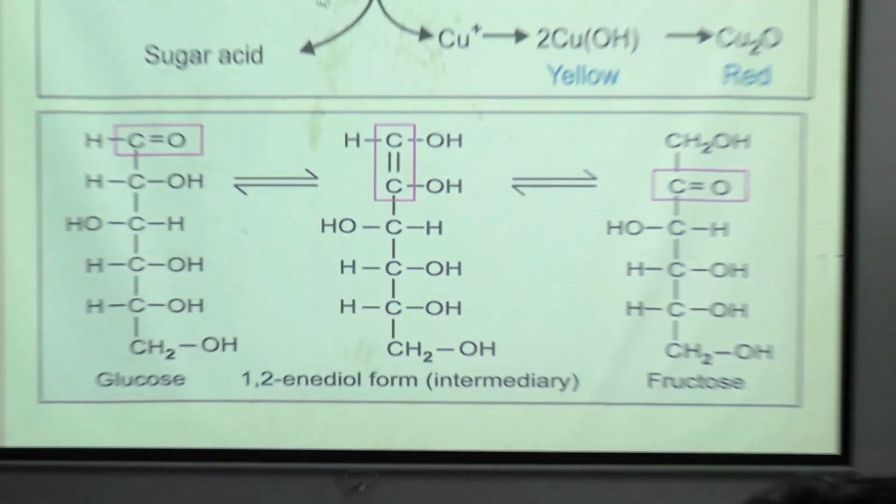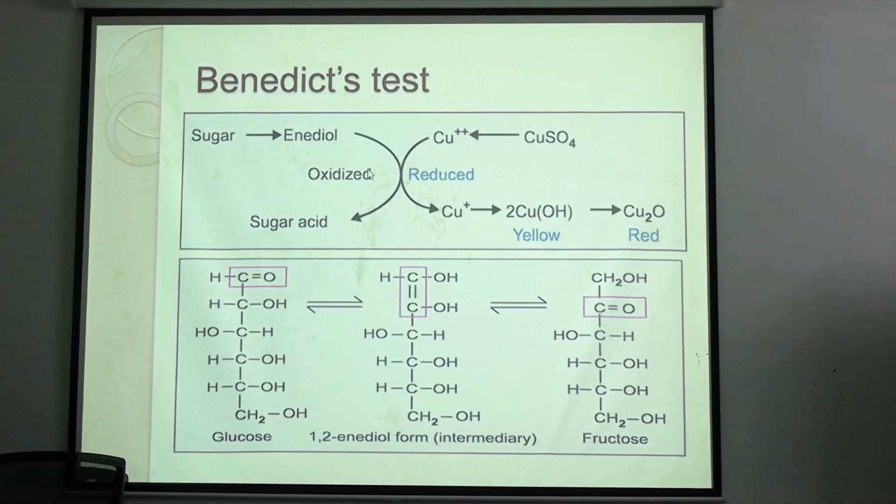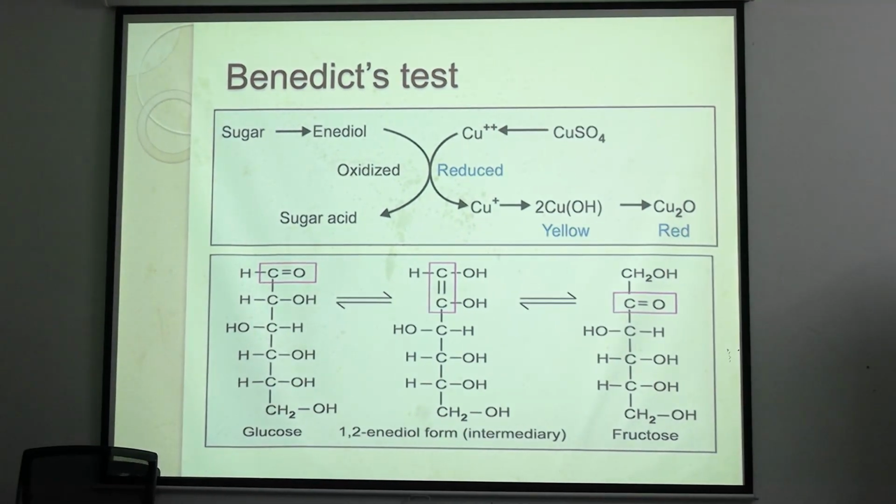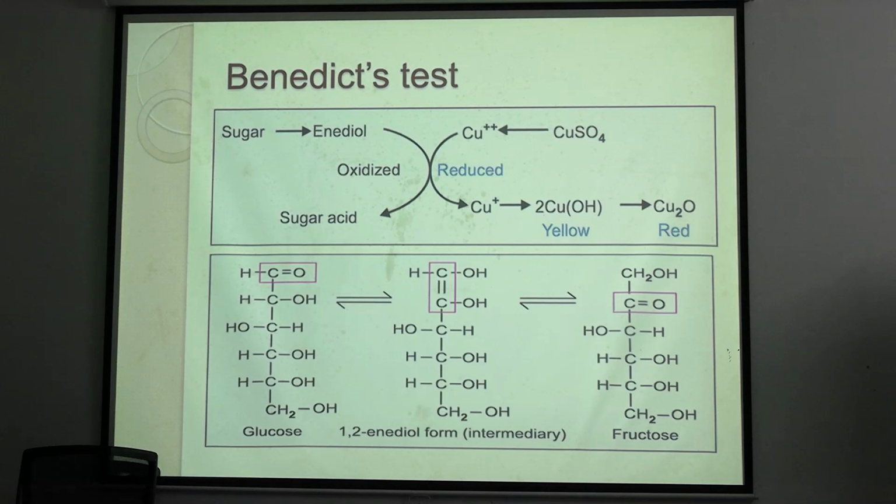This is mutarotation of carbohydrate. Now coming to reactions of carbohydrate. I am going through these very quickly. Benedict test you have done in your practical, right? So why was Benedict's test done? Benedict's test was done to detect any reducing sugar or anything with reducing property. So we are studying carbohydrate, so whether glucose, fructose or sucrose, any carbohydrate being reducing or not is detected by Benedict's test.